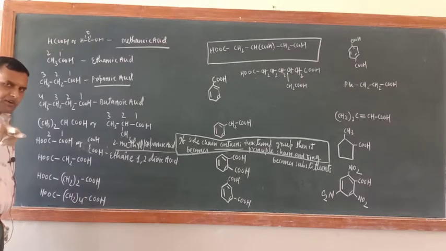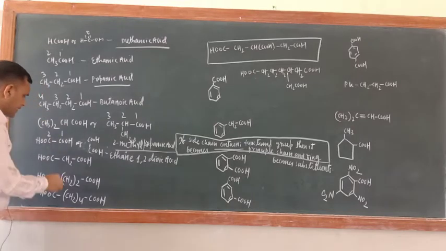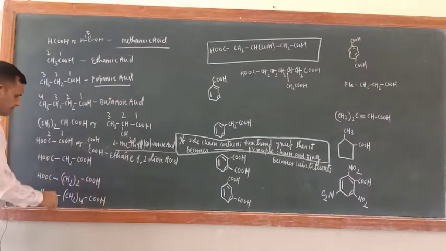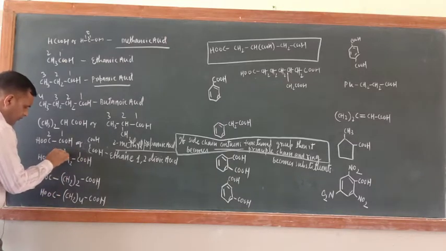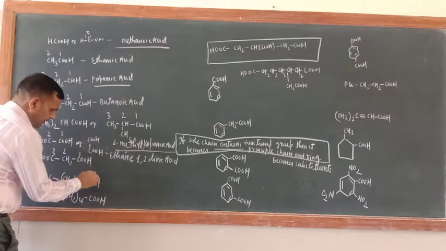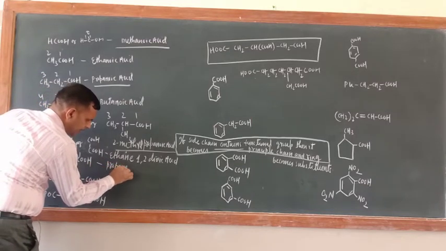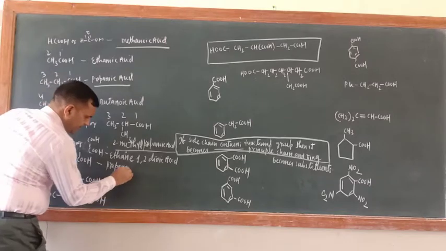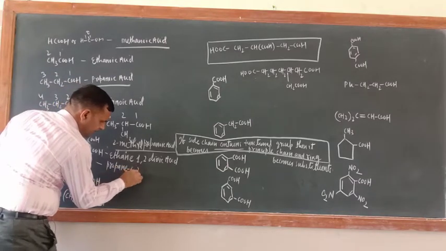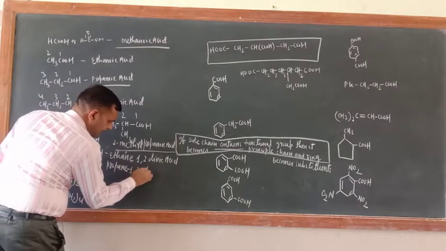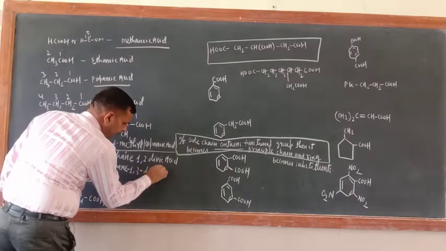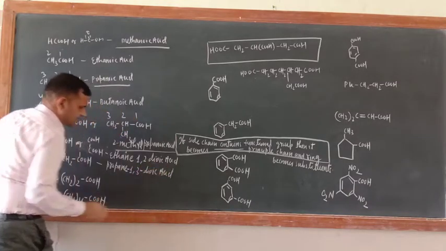For monocarboxylic acid, oic acid, and O is a vowel. That is why the E of the primary suffix should be deleted. What about this one? Just see. 1, 2, 3. So what is the name of this one? Propane 1,3-dioic acid.